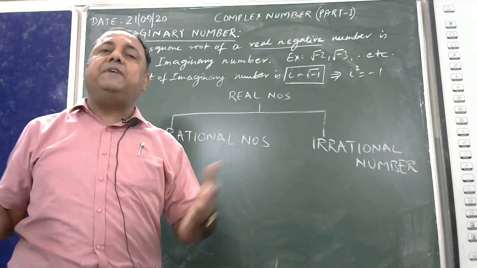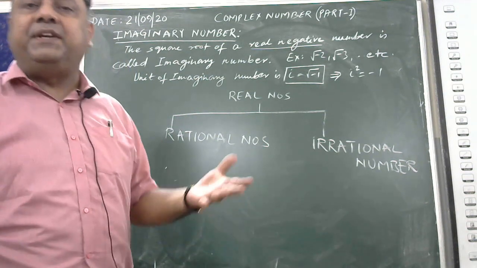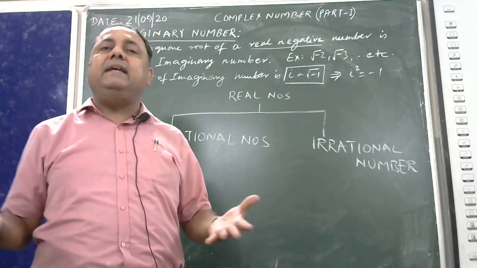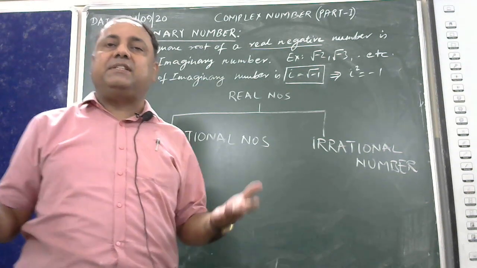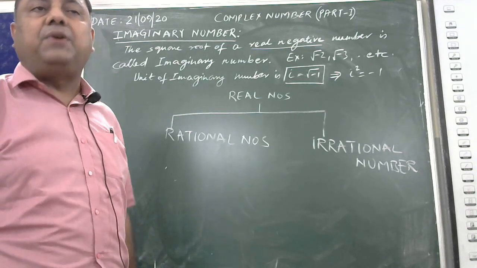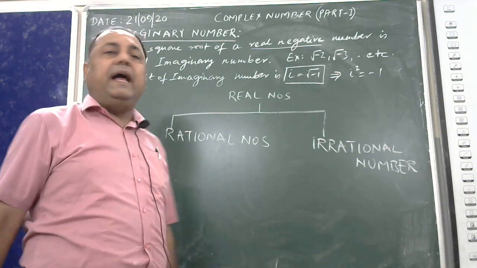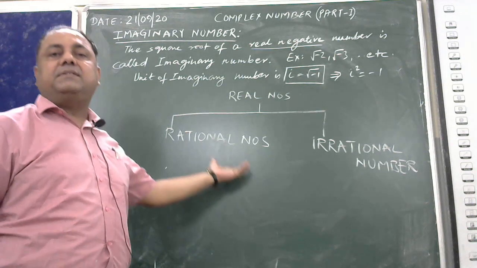I will just discuss the basic points of real numbers. Irrational numbers, a very good example is pi, 22/7, e, approximate value 2.7, which we use in logarithm. And these are the rational numbers.